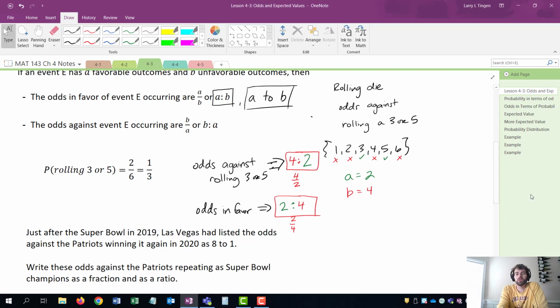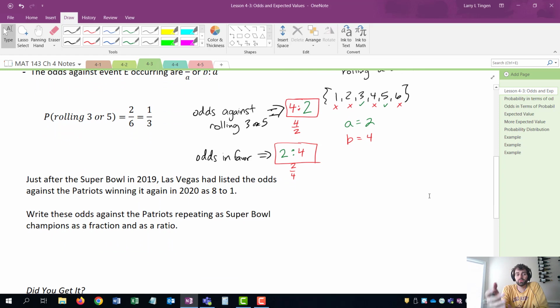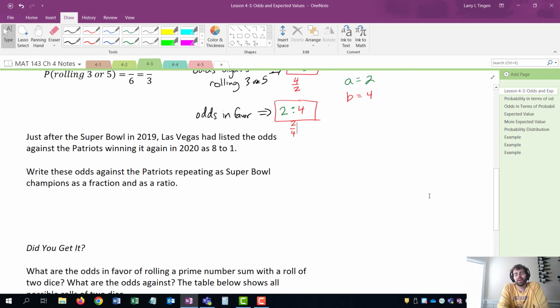All right, another example. Just after the 2019 Super Bowl, Las Vegas had listed the odds against the Patriots winning it again in 2020 as 8-1. Write these odds against the Patriots repeating as a fraction and as a ratio. These are odds against, and that's what you're usually going to run into.